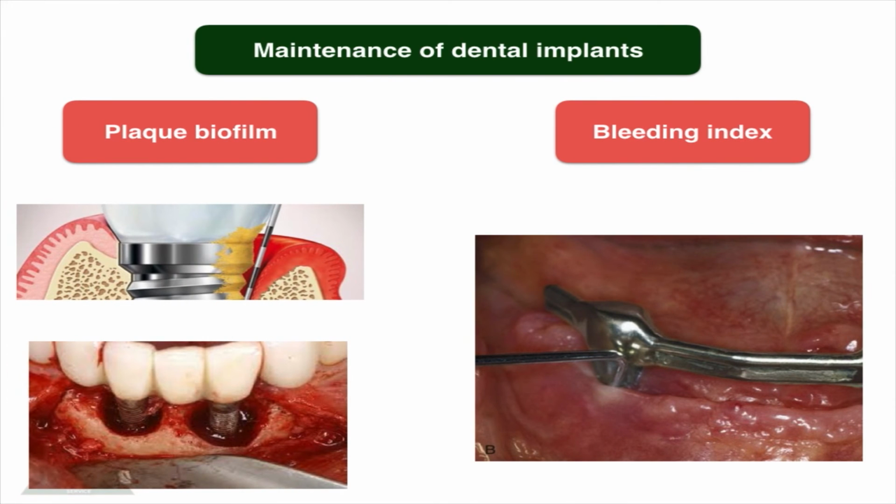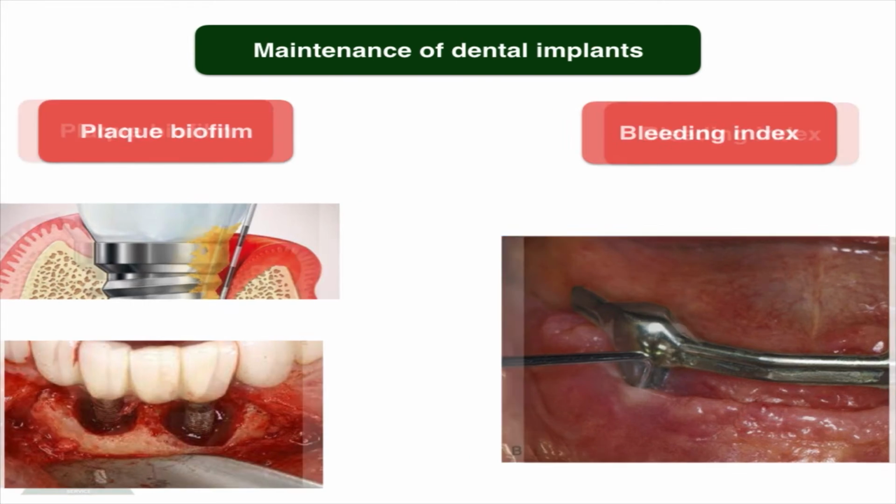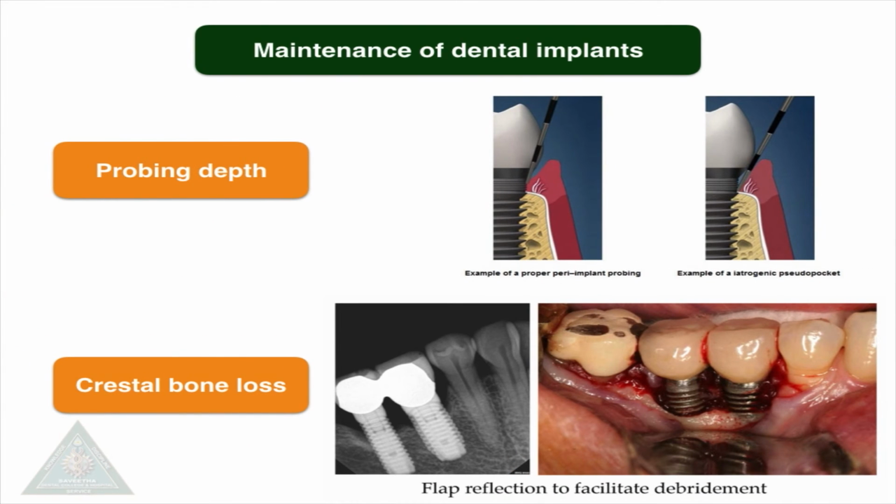And these are a few pictures which you can have a look at. The first picture shows peri-implantitis and the bleeding index, where we have an index which states that 0 is no bleeding and 1 is bleeding, which indicates an infection or an inflammation. And then the probing depth and the crestal bone loss.